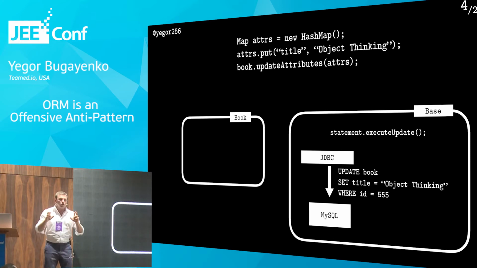So it looks to us like it's more object-oriented because look, now we have just an object book. Now we don't need to change something in the book and then give this book to the session, and then the session will do the work. Now we're calling the book and saying to the book, update your attributes. And everything looks like it is done inside the book. But in reality, no. Still all these calls go to another class, to the parent object, and they are implemented over there.